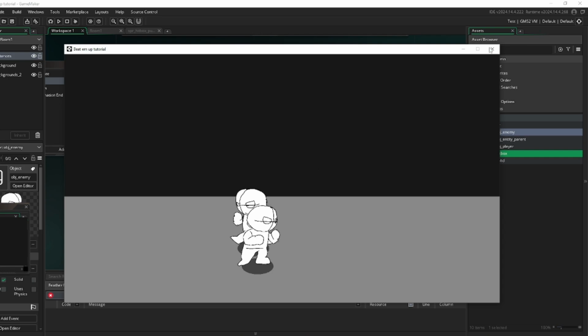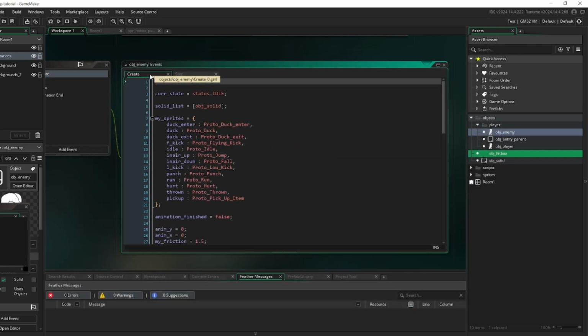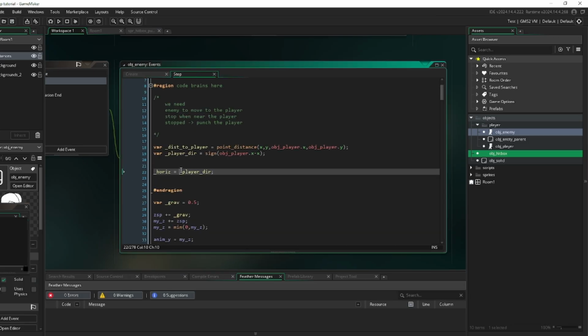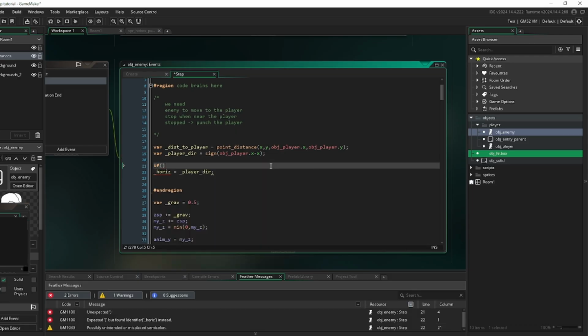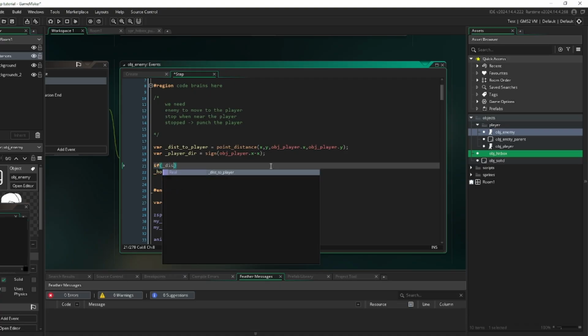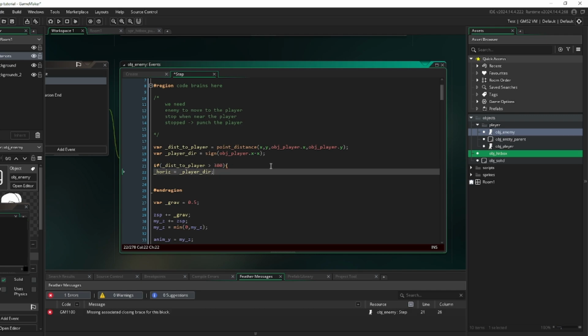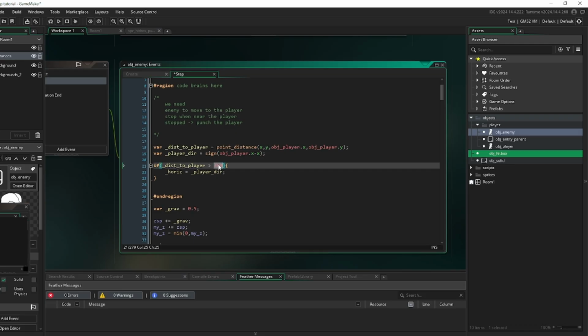So what we're going to do is a few things. The first thing I'm going to do is go into create and find the speed variable here. Speed is equal to 20. I'm just going to bring that down a little bit. We want him to move a little bit slower than our player. And then we're going to say if dist to player is more than, what should we say? Let's say 300. That might work. So if we're more than 300 pixels away, move towards the player.